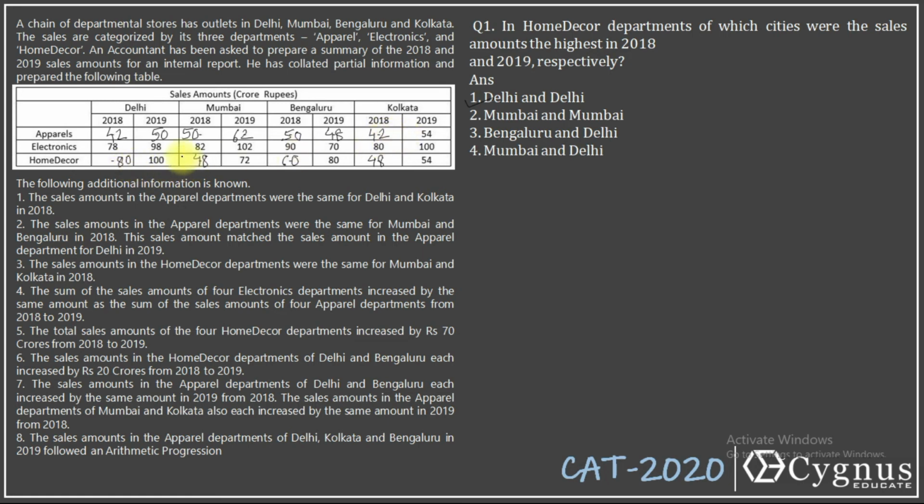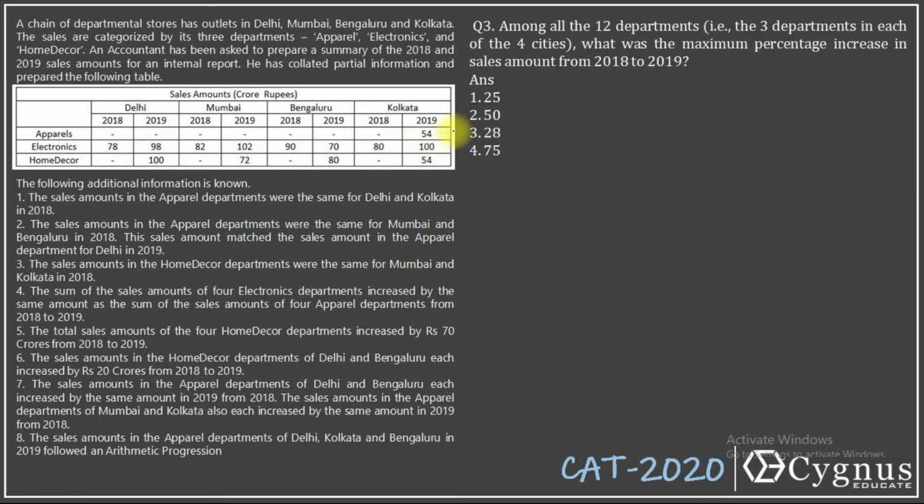But if you look at this value, 60 becomes 80. There's an increase of 20%. Fine, leave it. Any other value? 78 becomes 98, 80 becomes 100. So there's an increase of 25%. 48 becomes 72. Now what is half of 48? That is 24. There's an increase of 24. That means there's an increase of 50%. So my answer becomes second option, 50%. Let's look at the next question.